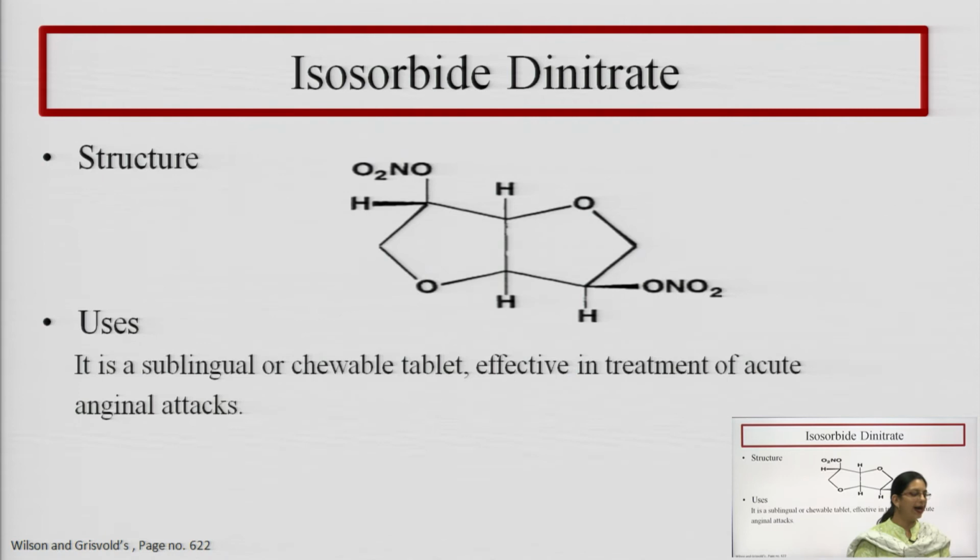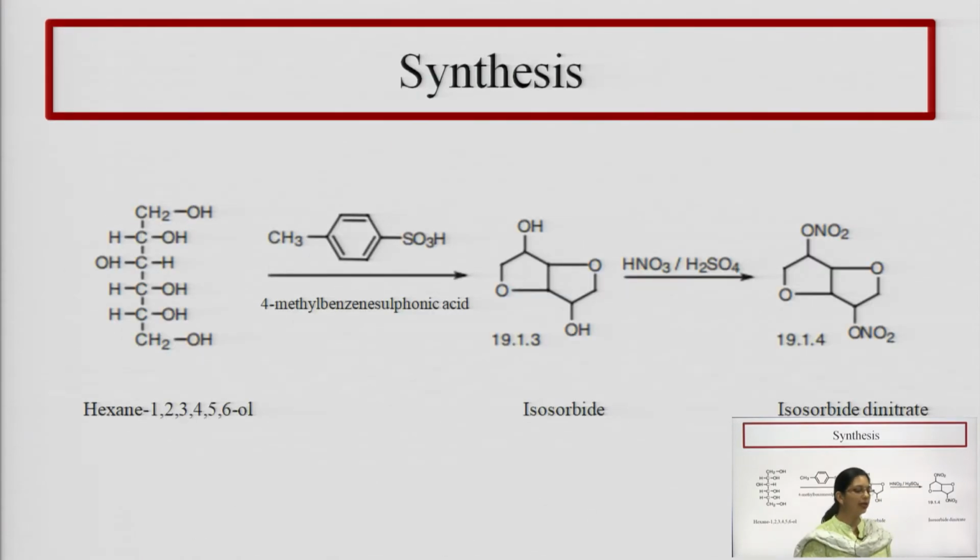Next is isosorbide dinitrate. Okay. So, this is the structure of isosorbide dinitrate, which gets more clear when we discuss its synthesis. Here you can see in the synthesis the primary raw material or primary reactant is hexane 1, 2, 3, 4, 5, 6 hexanol. Here there is hexanol.